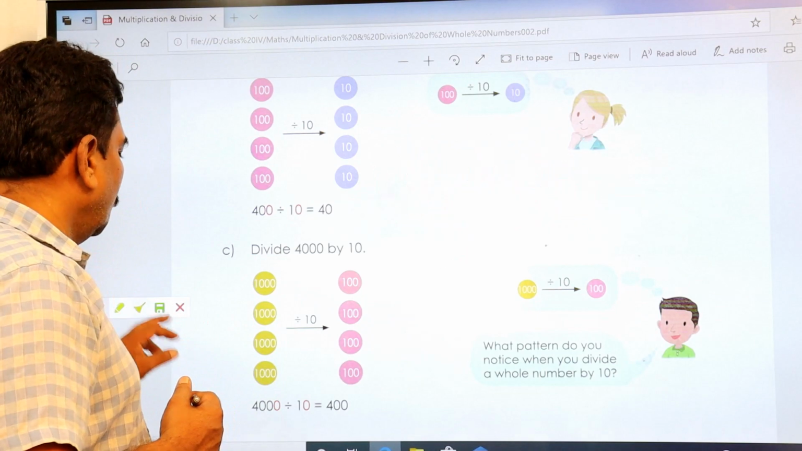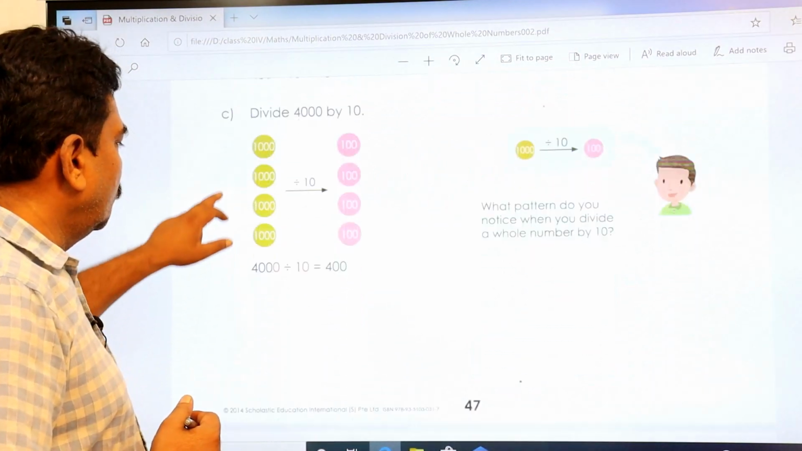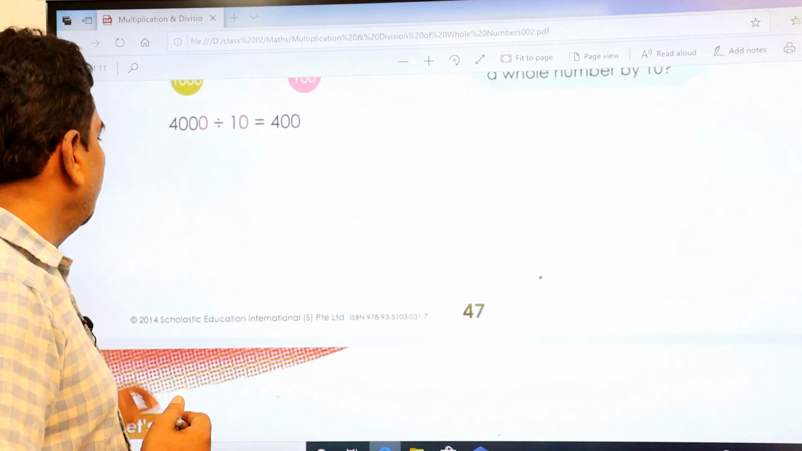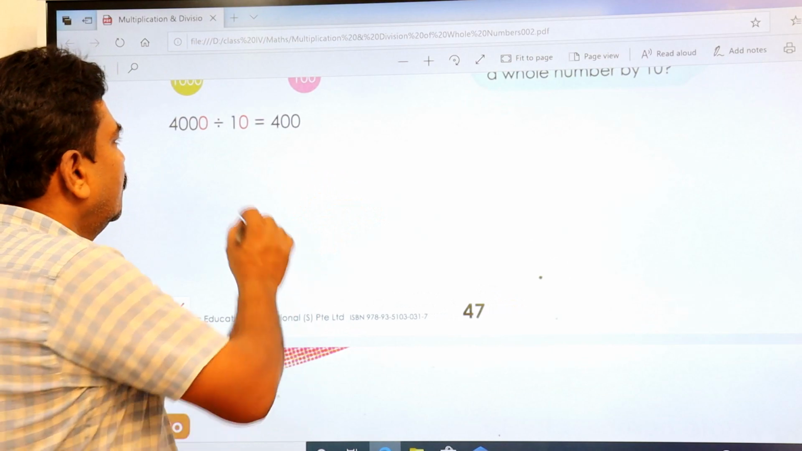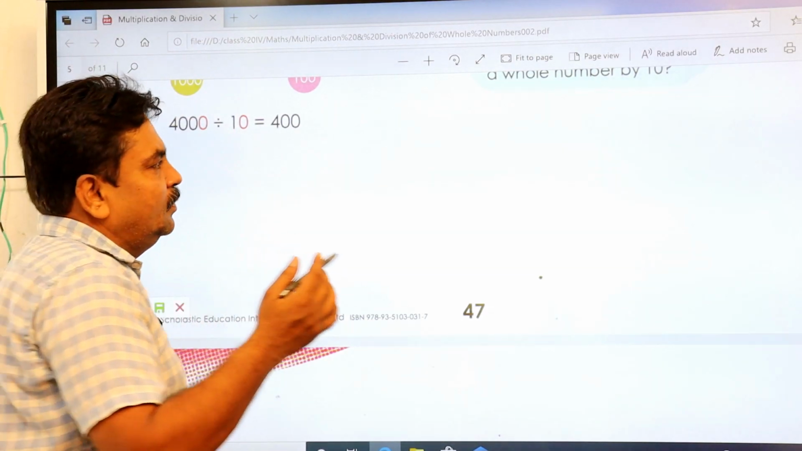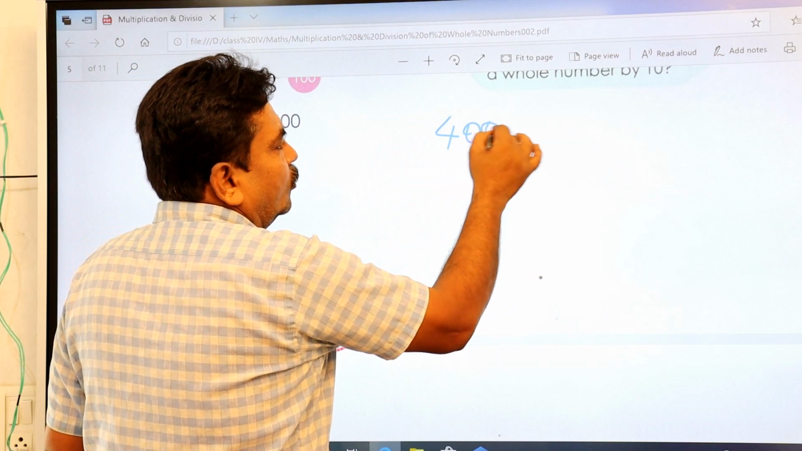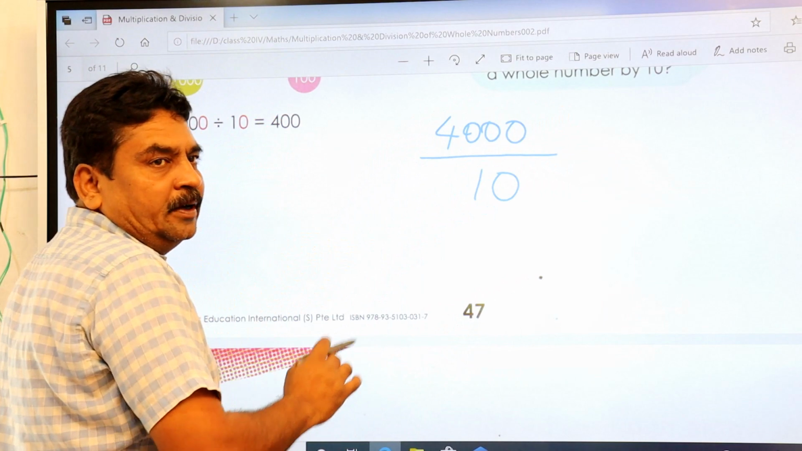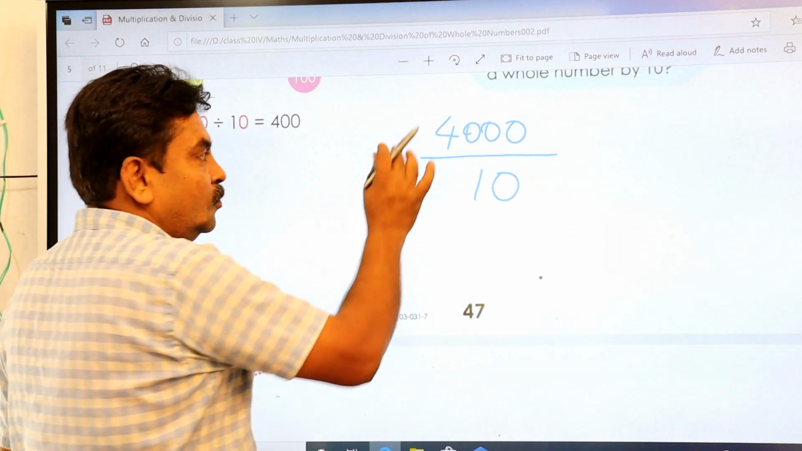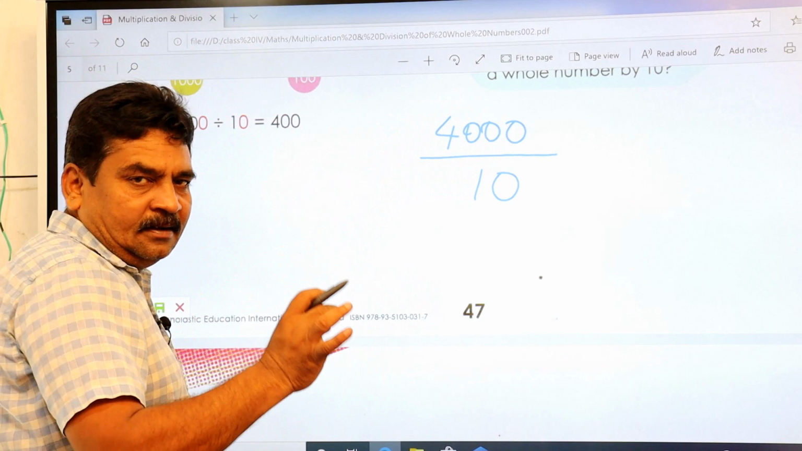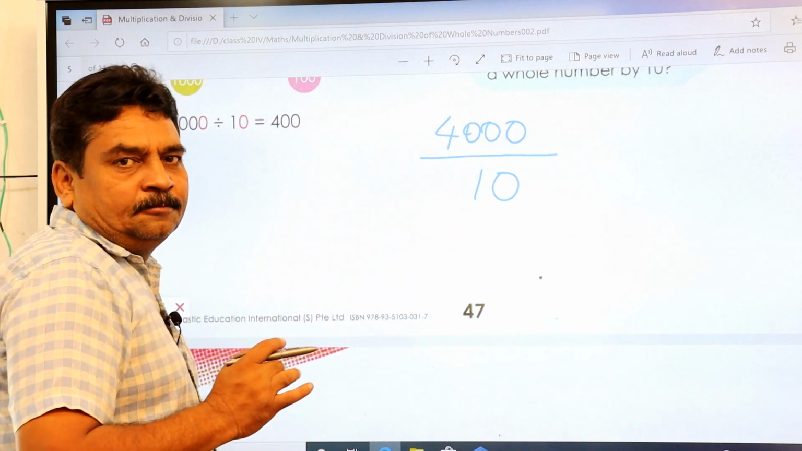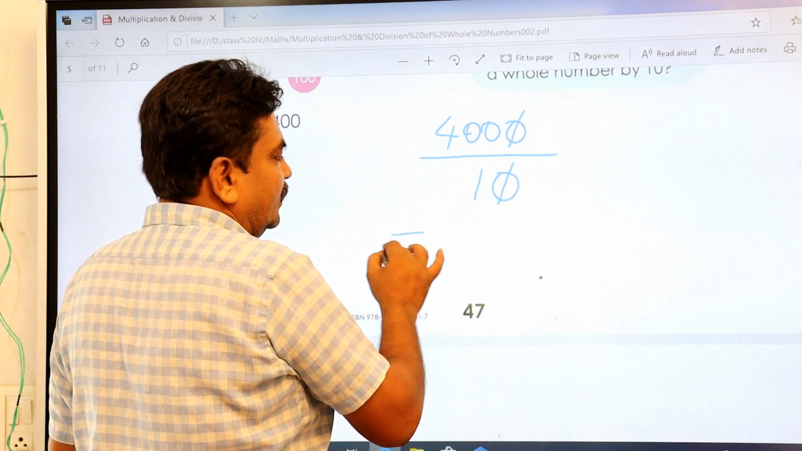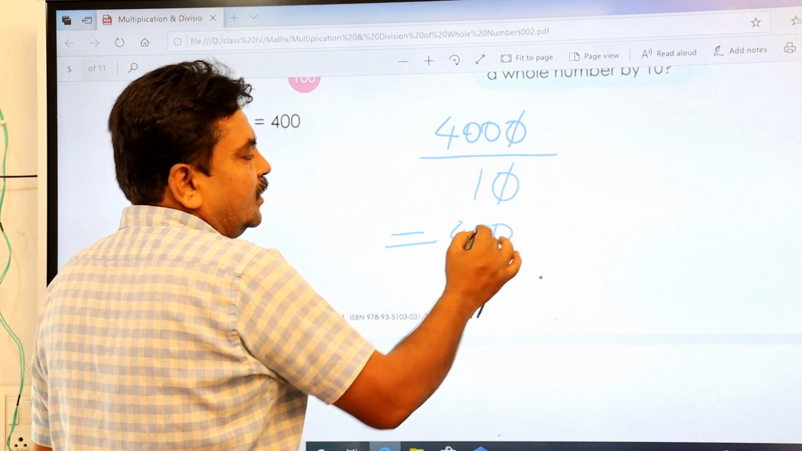Similarly, 4000 divided by 10, how are you going to do it? 4000 divided by 10. So this is your numerator, this is your denominator. The denominator is your divisor, the numerator is your dividend. You have one 0 here and one 0 there, you simply cancel it and it becomes only 400. So 400 is your answer.